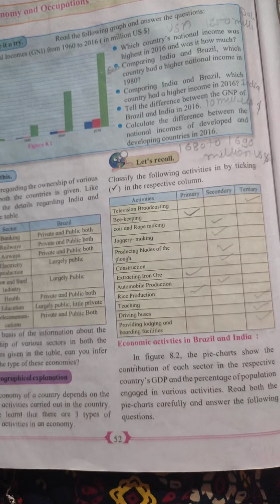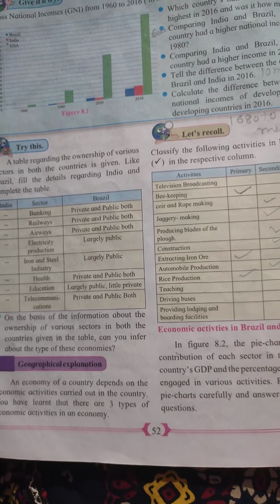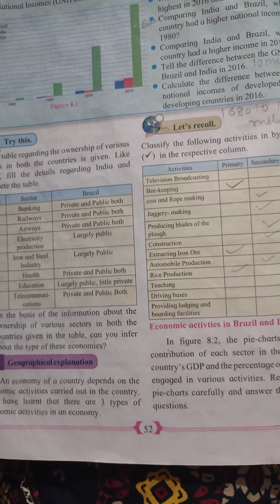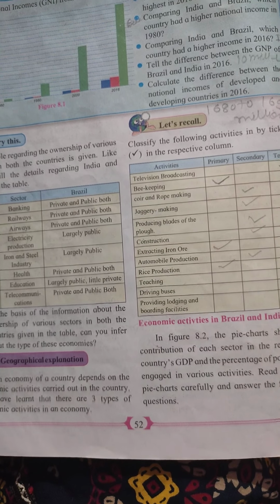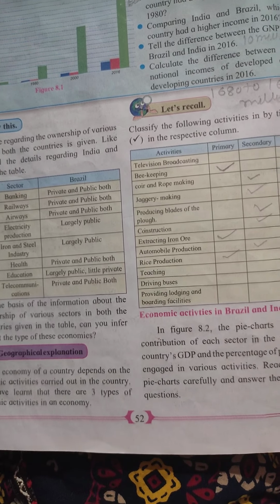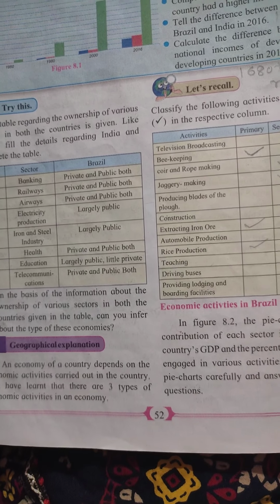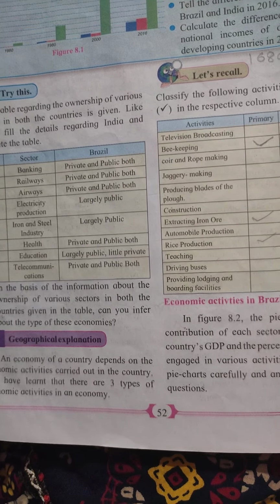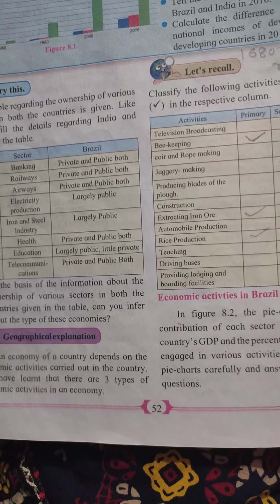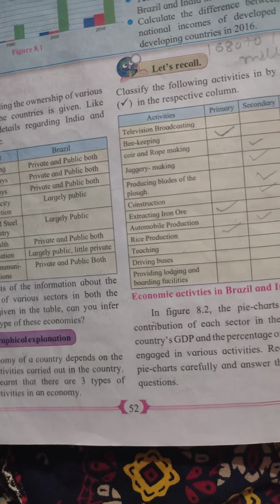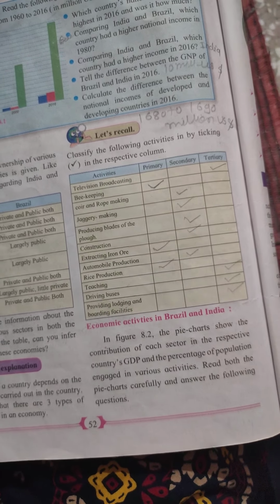Some sectors are given here for India and Brazil. Every economy has these sectors: banking, railway, airways, electricity production, iron and steel industries, health, education, telecommunication. The only difference is that some sectors are private and some are public. In every nation it happens, just like we can tell that the railway is only in the public sector in our nation. On the basis of information about ownership, various sectors in both countries are given in the table.